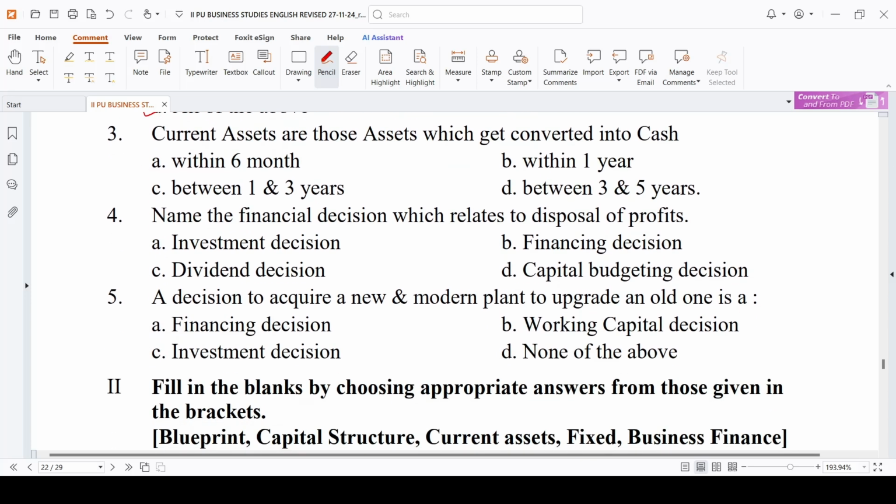Current assets are those assets which get converted into cash. What do you mean by current assets? Which you can easily convert into cash within 1 year. That is called current asset.